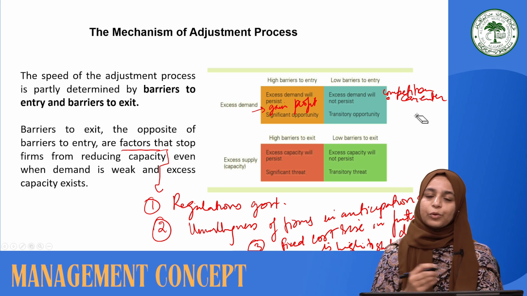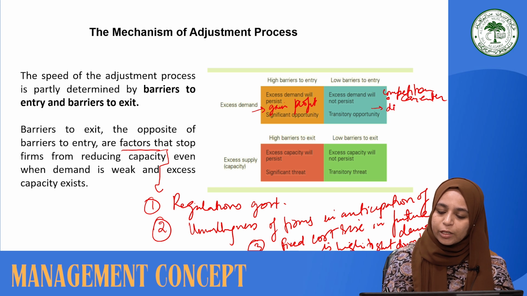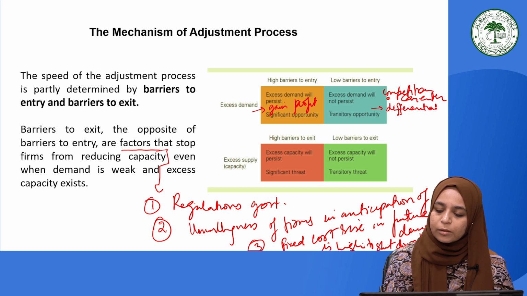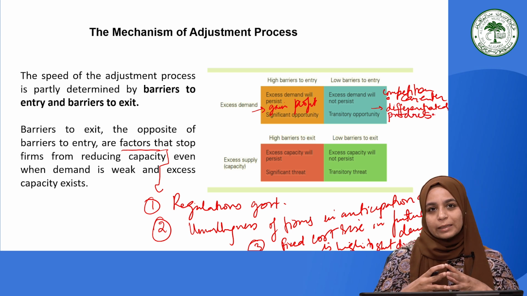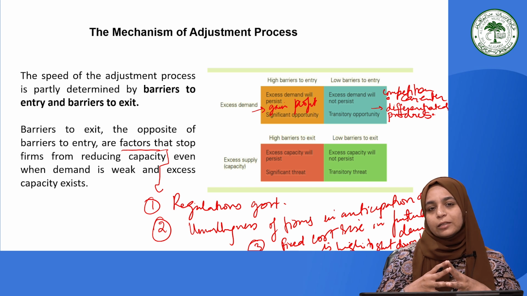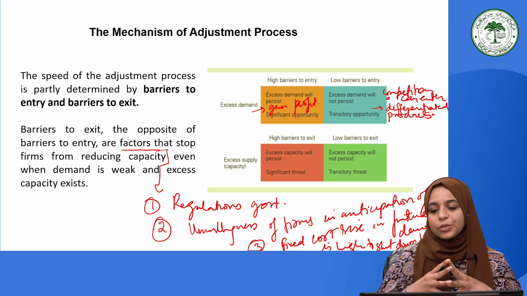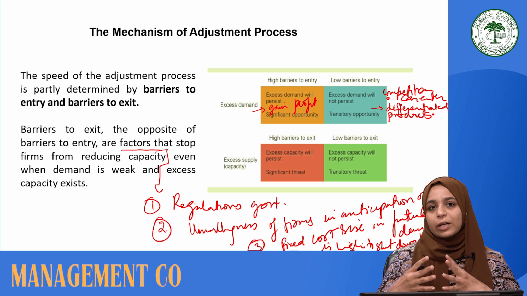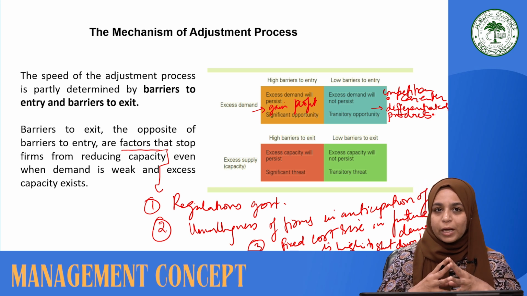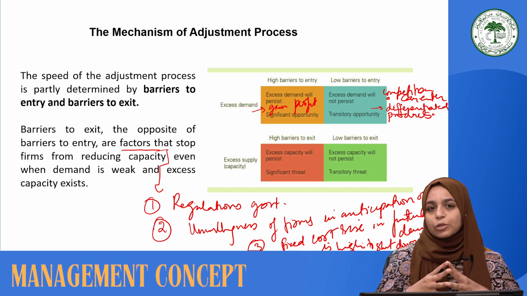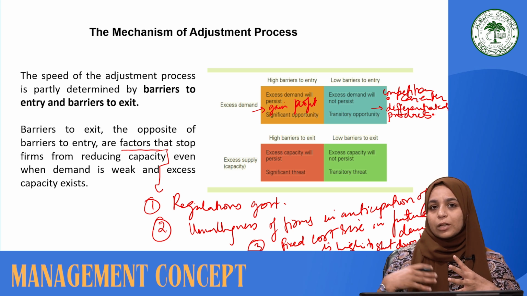So in this case, we have to understand that firms have to offer differentiated products to their customers to handle this kind of competitiveness in the market, and the switching cost should be so high for a customer that they do not prefer to switch. In that case only can this opportunity remain an opportunity for the existing firms. Otherwise, the competitors who can easily enter the market because of the low barriers to entry are going to share the pie of the profit, and obviously the profit of the existing firms is going to decline, because of the more output generated by the number of competitors entering the market.